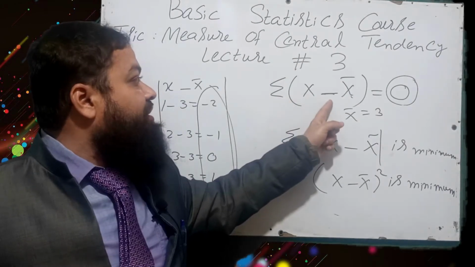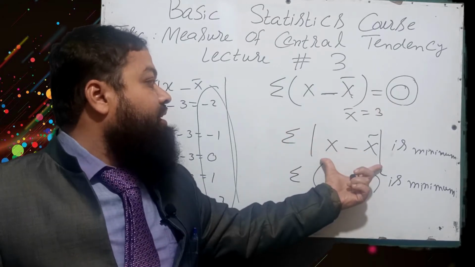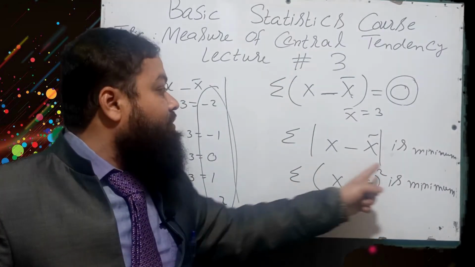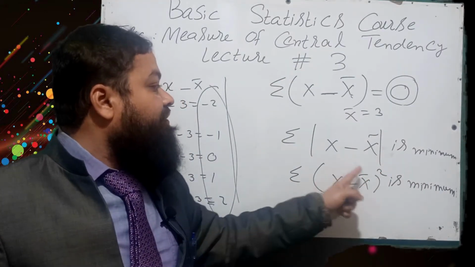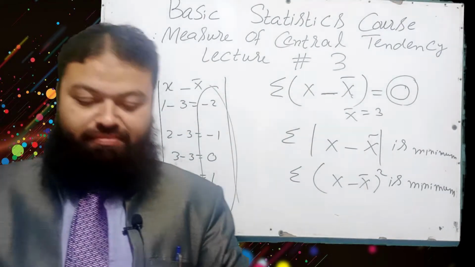The sum of deviations of values of x from mean is 0. The sum of absolute deviations of values of x from median is minimum, and the sum of square of deviations of x from mean is always minimum. These are the basic concepts of statistics.